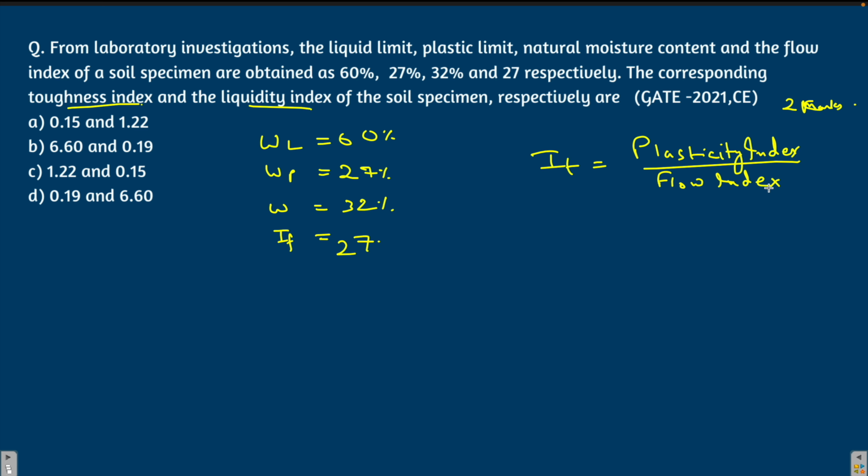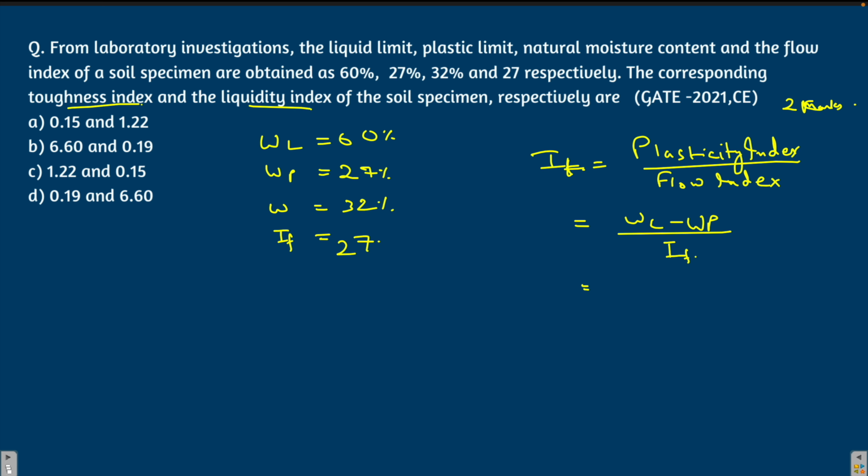Kindly go through those videos where I have explained everything elaborately. So toughness index is plasticity index by flow index. This is the formula which you should remember. Plasticity index is nothing but liquid limit minus the plastic limit, and flow index is already given to you.